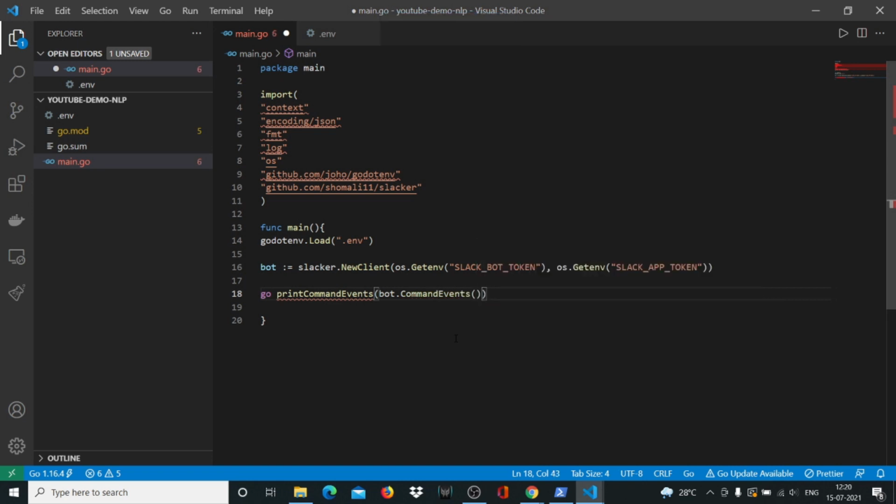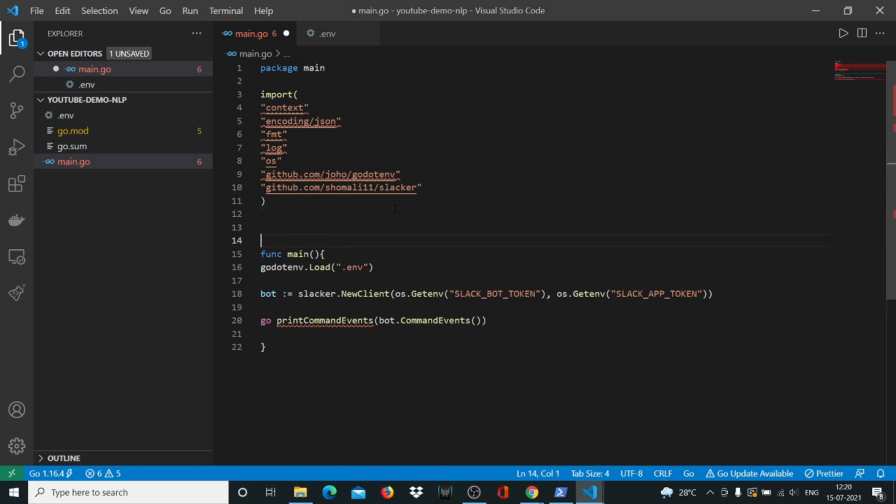So whenever we give a command to a bot, it acts as an event and it publishes to the command line. We want it to be published to the command line so that we come to know what's happening. So we'll create this function now. This function will be created above func main, and as you know, we'll call it printCommandEvents.